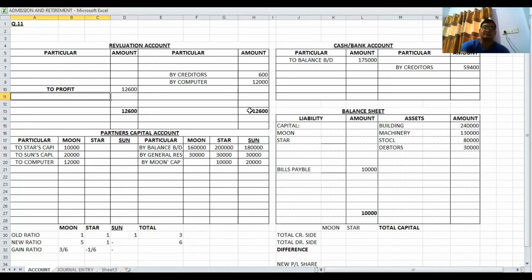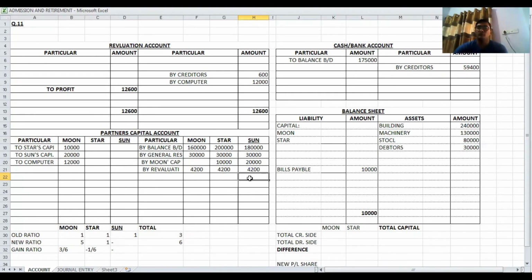12,600 to profit. Now this profit is transferred to partners capital account by revaluation account, and amount 12,600 distributed between the partners in old ratio 1 is to 1 is to 1. So now there is a amount 4,200 to each partner. Okay. Now as per adjustment number 4, we have to retire partner's son.